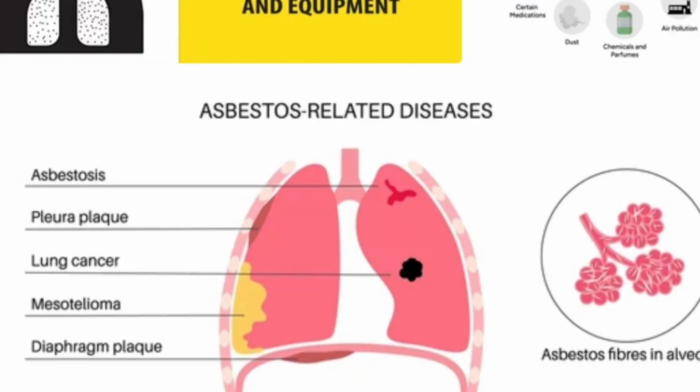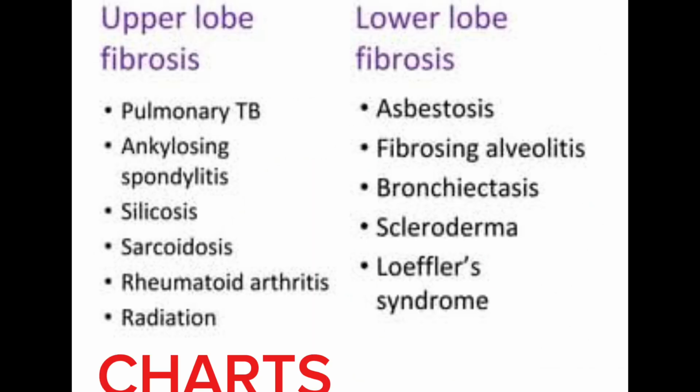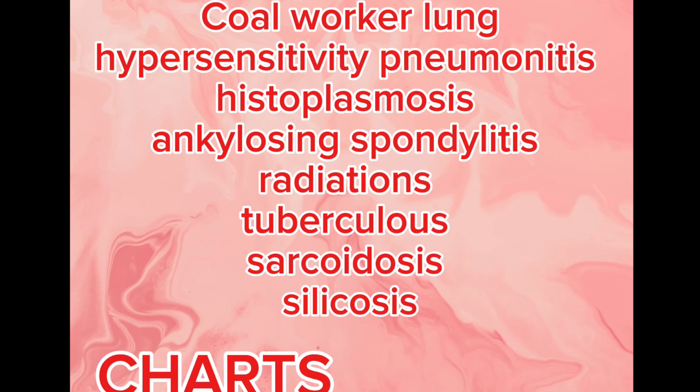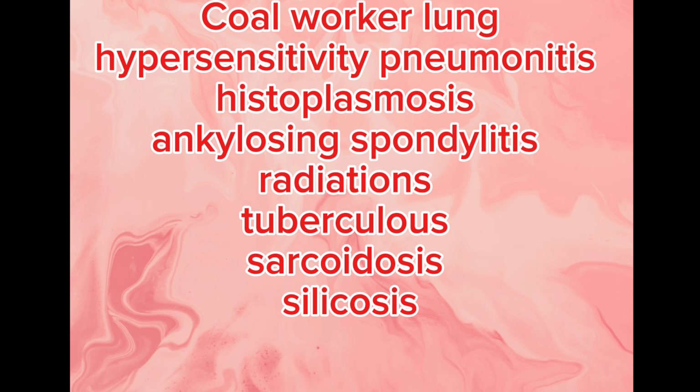After asbestosis, we will discuss which diseases cause upper lung zone involvement, and which diseases cause lower zone involvement of the lungs. I remember upper zone lung fibrosis by a mnemonic called CHARTS. C stands for coal worker's pneumoconiosis, H for hypersensitivity pneumonitis and histoplasmosis, A for ankylosing spondylitis, R for radiation, T for tuberculosis, and S for silicosis. So this is all about restrictive lung diseases.